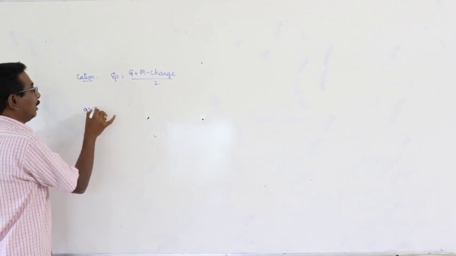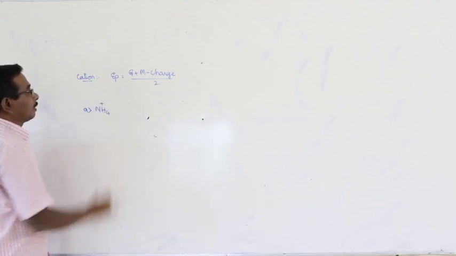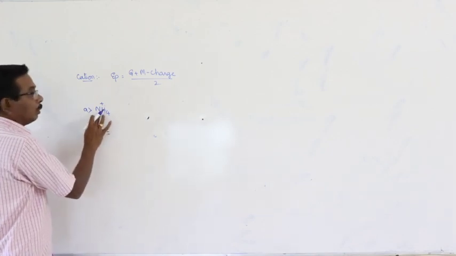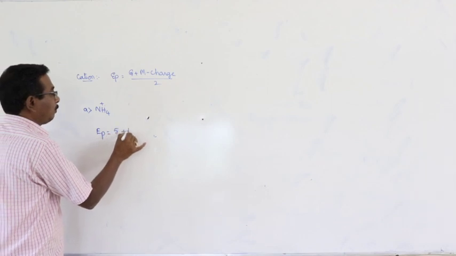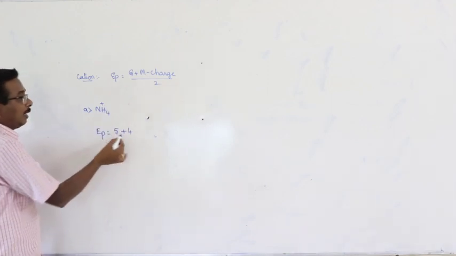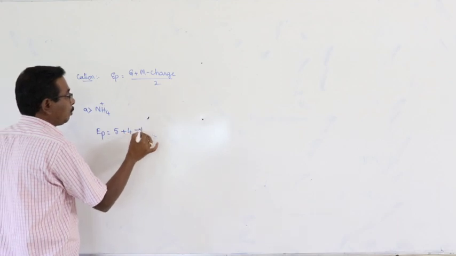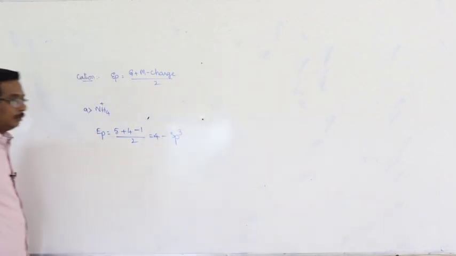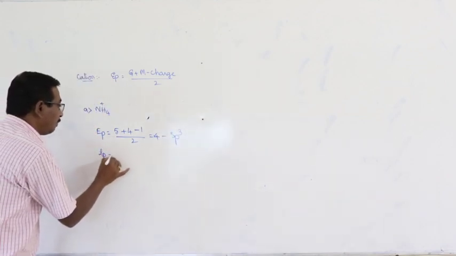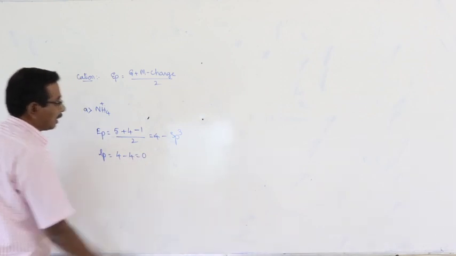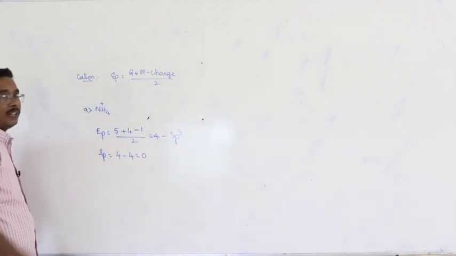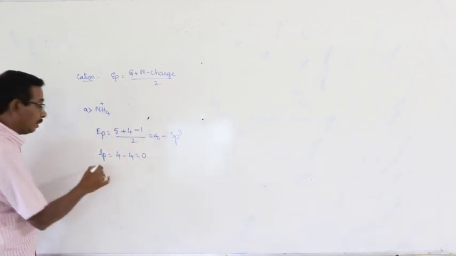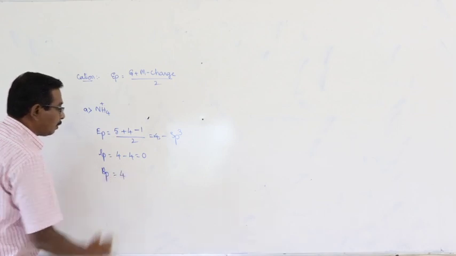Example 1, NH4 plus. Number of electron pairs is equal to group number of nitrogen 5 plus 4 hydrogen atoms, monovalent, plus the charge is there, so you have to put minus 1, all by 2. That is equal to 4, sp3. Here number of lone pairs is equal to 4 minus 4, that is equal to 0. No lone pairs in the valence shell of nitrogen. How? Number of electron pairs minus number of bonded atoms. Number of bond pairs is equal to 4.